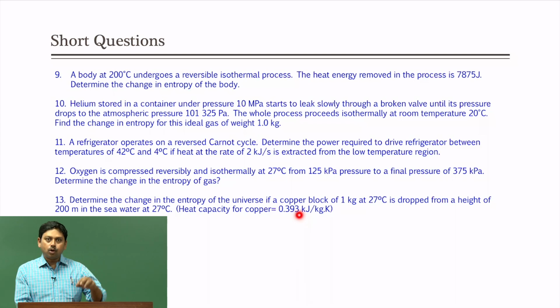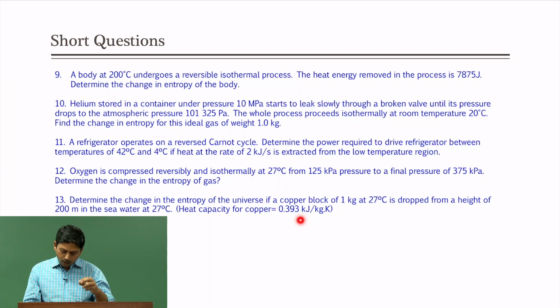Now, you see when you drop a copper block from certain height, the potential energy of the block will convert to the kinetic energy, and then when it hits the ground it will convert to the heat, right. So, we have to know basically what is the potential energy of the system, and then we will assume that all is converted to the heat, and then we will be able to calculate the change in the entropy of the process.